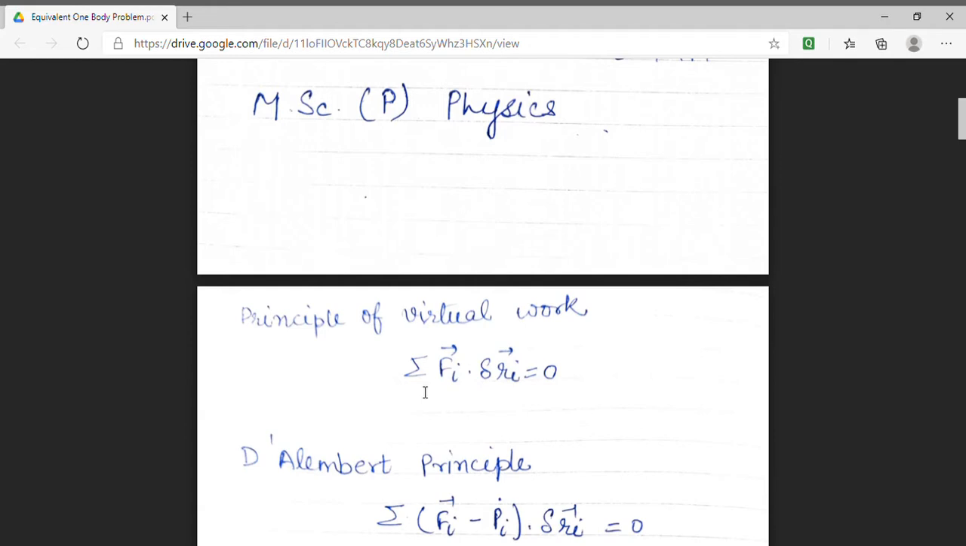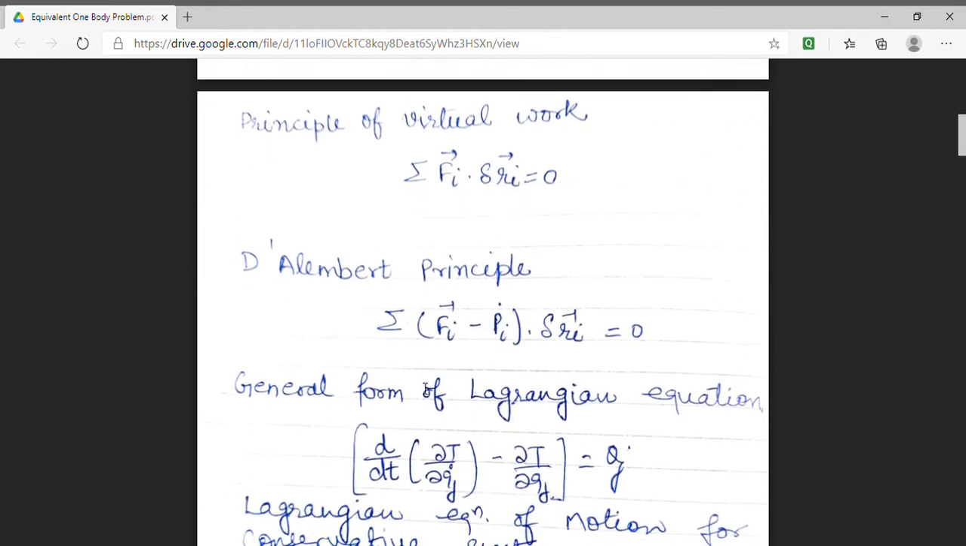The next important principle that is derived is D'Alembert's principle. It is simply an extension of the principle of virtual work. Here we have shown that summation (Fi minus Pi dot) dot delta Ri equal to 0. According to D'Alembert, a system is in equilibrium not simply when the force is 0; it is in equilibrium when the force plus the reversed effective force, which has a value minus Pi dot, these two terms make the system in equilibrium.